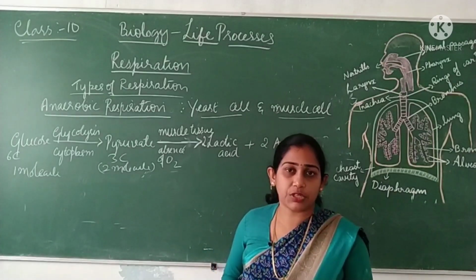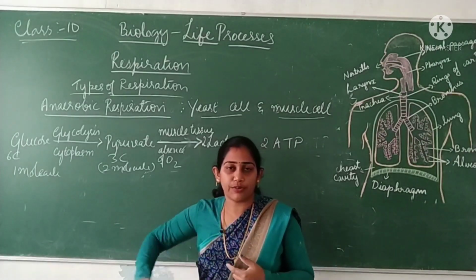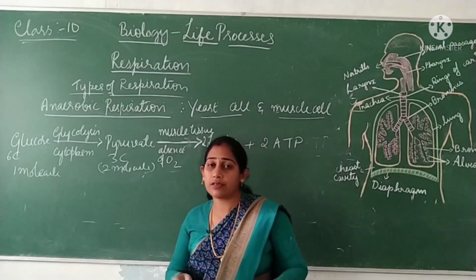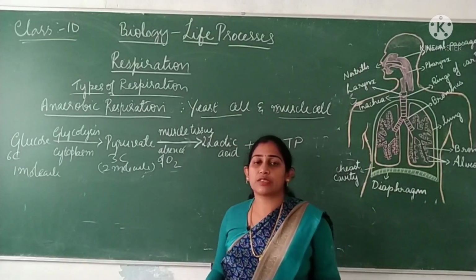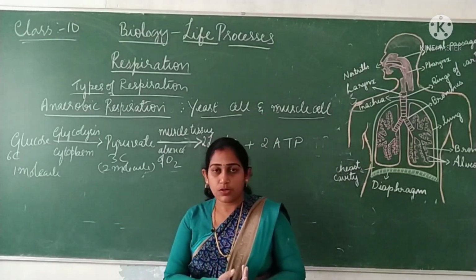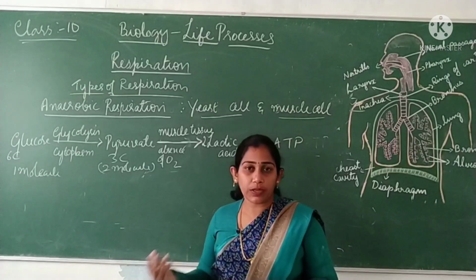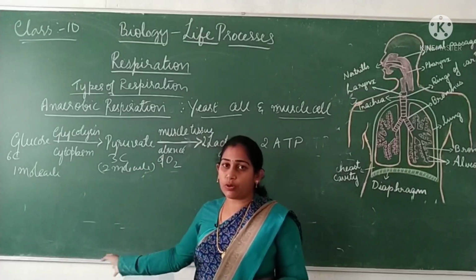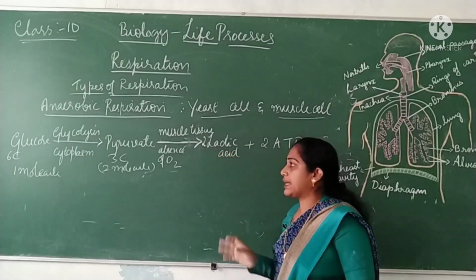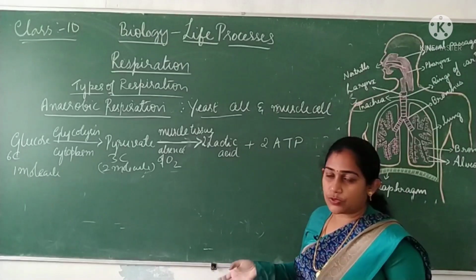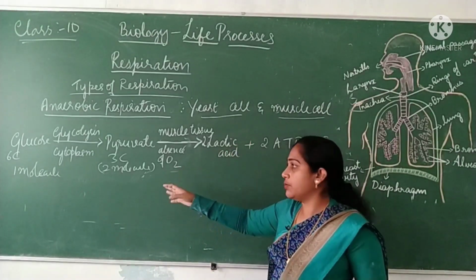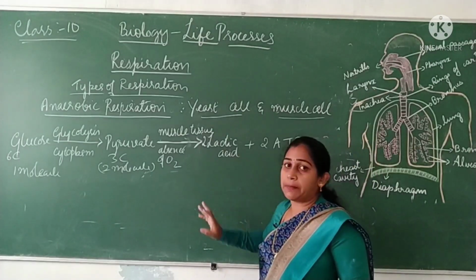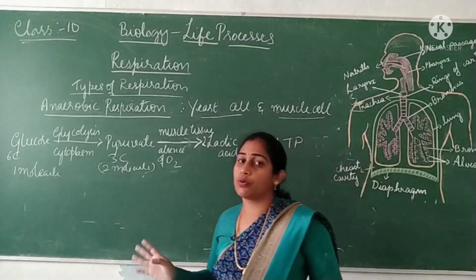There is not much oxygen in your body because you are doing work continuously for a long time. Oxygen has been reduced in your body, so your muscle cell has to undergo anaerobic respiration since there is no sufficient amount of oxygen. When your muscle cells undergo anaerobic respiration, your glucose molecule will be partially broken down to produce lactic acid instead of carbon dioxide. It is the product obtained by partial breakdown of glucose molecules.